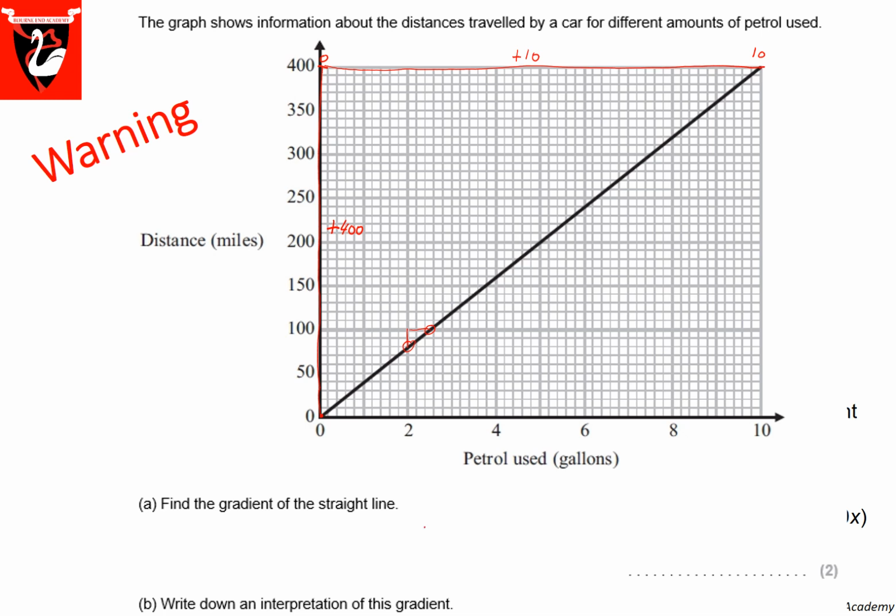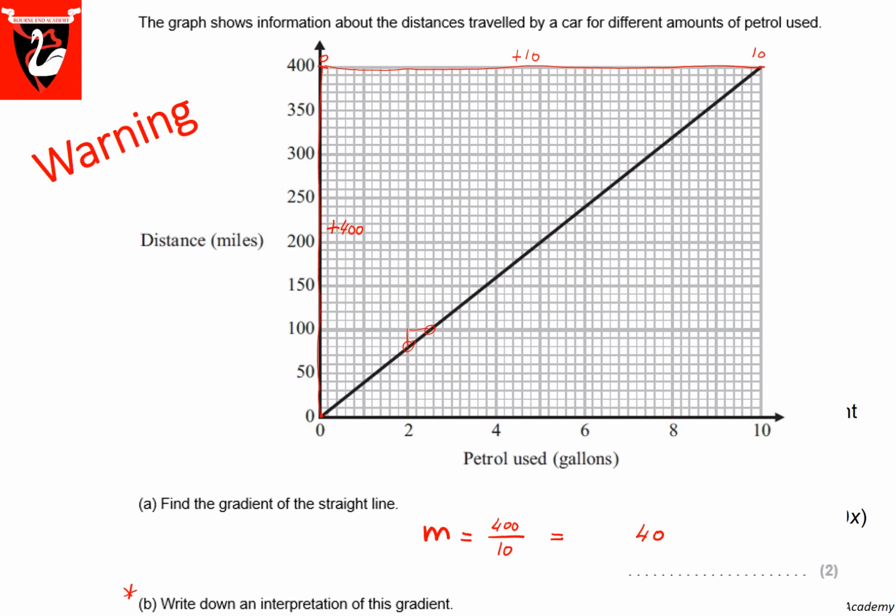The gradient is therefore change in y, 400, divided by change in x, 10. Your answer will be 40. If you have very small triangles, you will get your method marks, but you're likely to lose the accuracy mark if you don't have 40, as it's very clear here you can work it out as 40 precisely. And then you have a part B of the question.